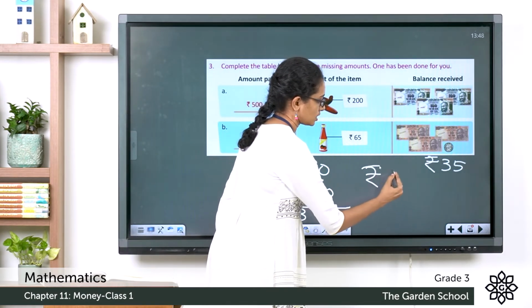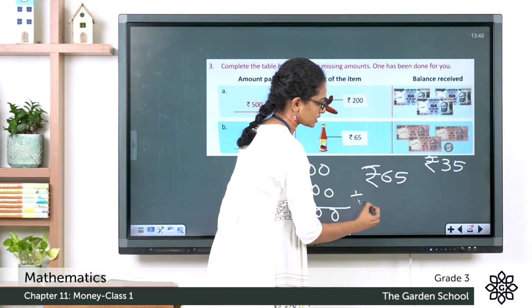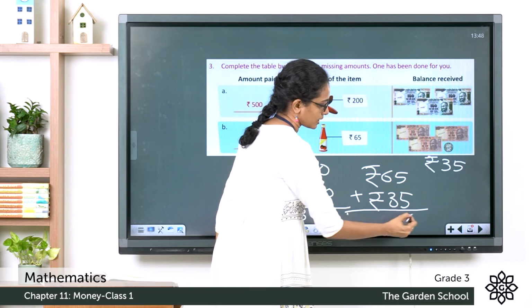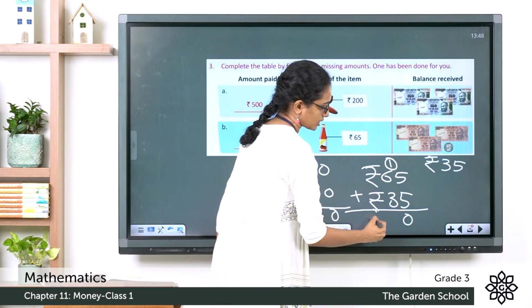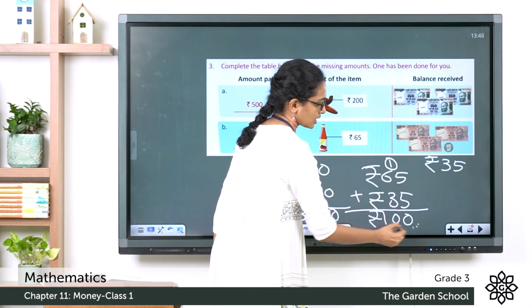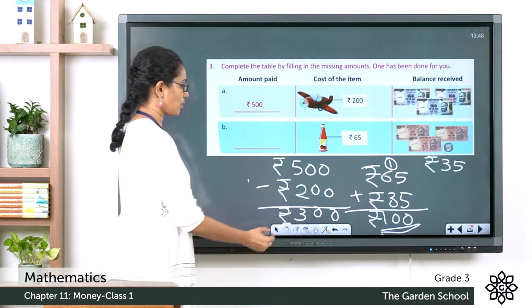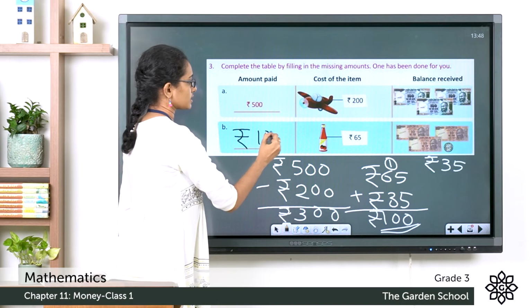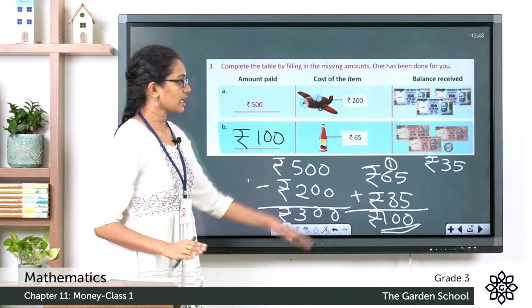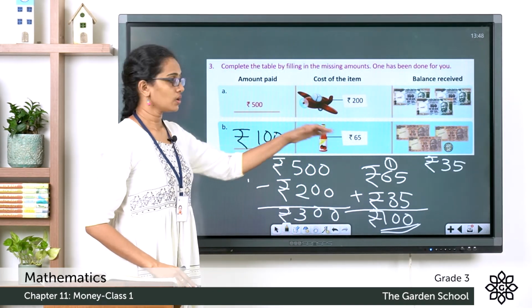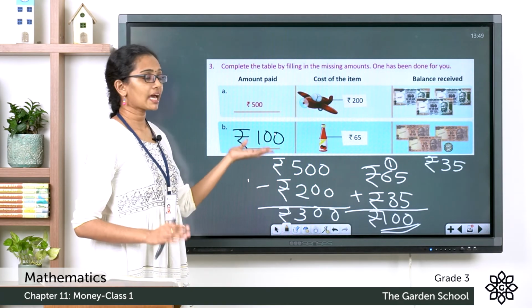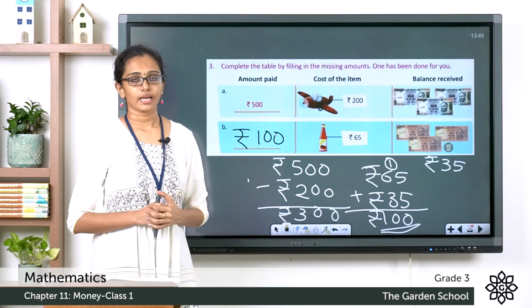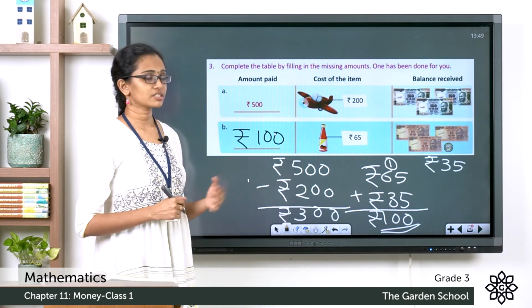Rupees 65 plus rupees 35. So that would be equal to a total amount of rupees 100. So what is the amount paid in this case? Here the amount paid will be equal to rupees 100. So the cost of the item here was only rupees 65. The buyer paid rupees 100 and he got rupees 35 as the balance amount. So I hope you're clear with these two questions.